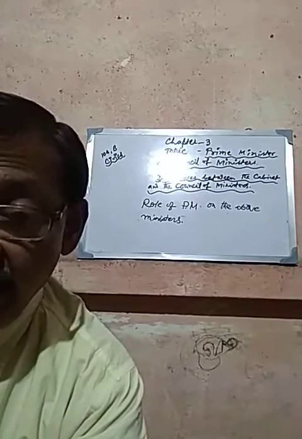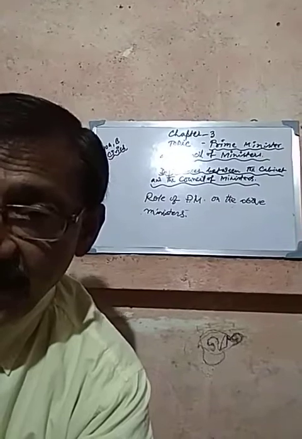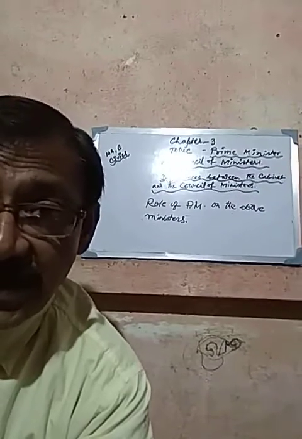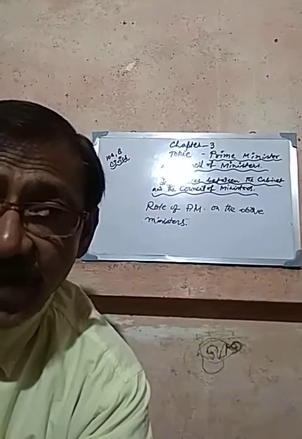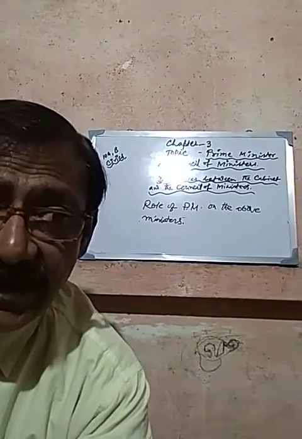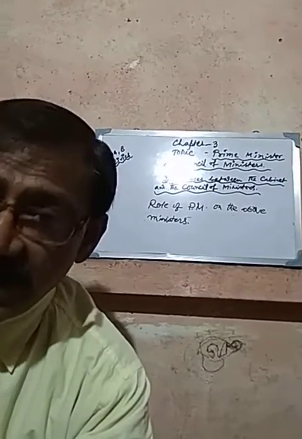Whenever we mention ministers of three categories, they will be unitedly or collectively called Council of Ministers.